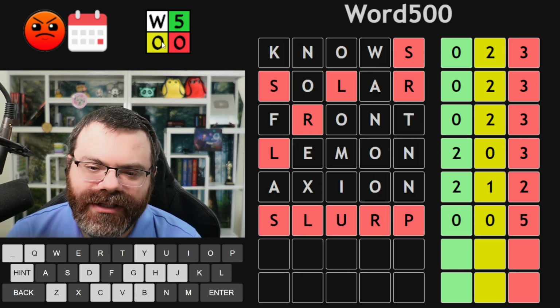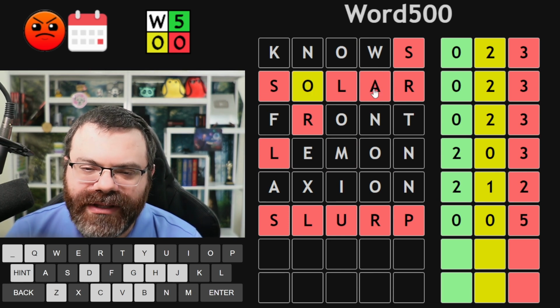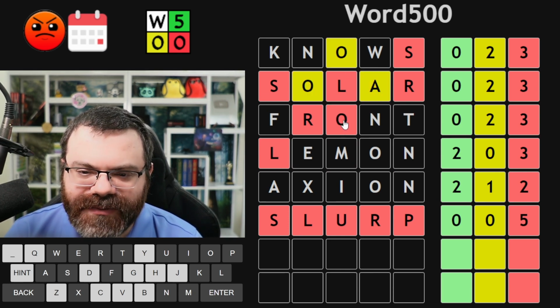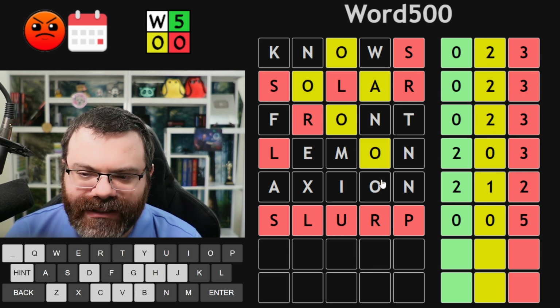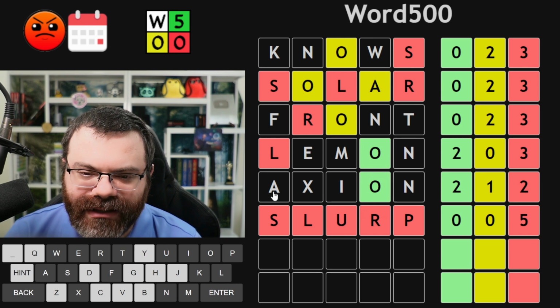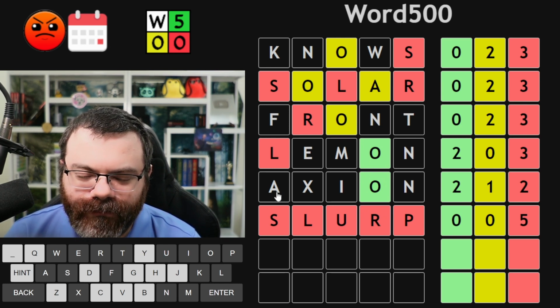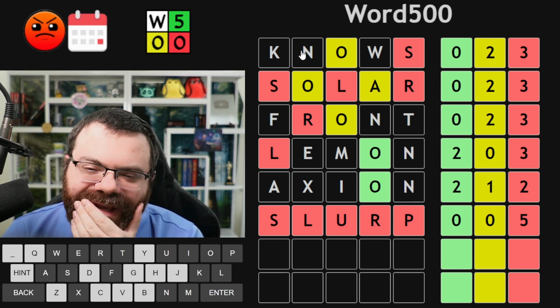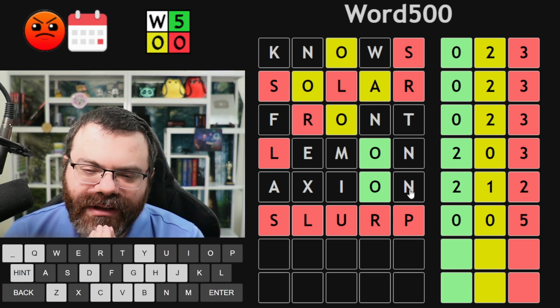Good. 5 red on slurp. Good. So that proves that we have the O and the A. So this is guaranteed true. That means we have to have this O, and this O is green here and here. Okay. So we also have an A, so the A is either green or yellow here. There's a possibility there's no N in the word. It'd be tough, though, because then we'd have to bring in some of these other letters. It makes sense for the N to be in the word all the way down.